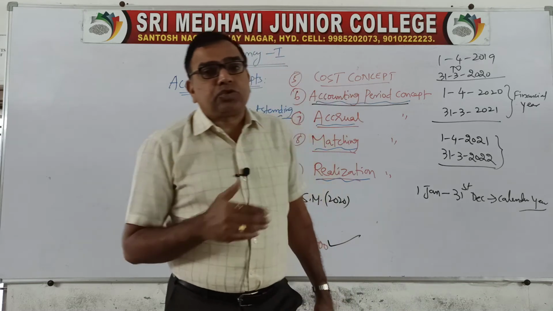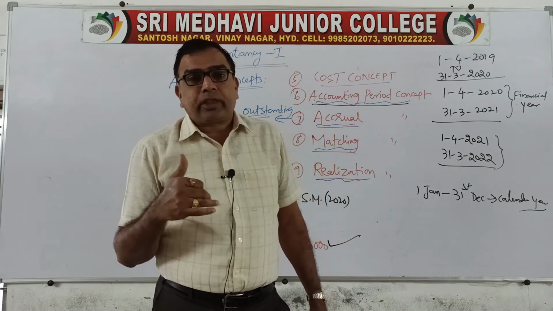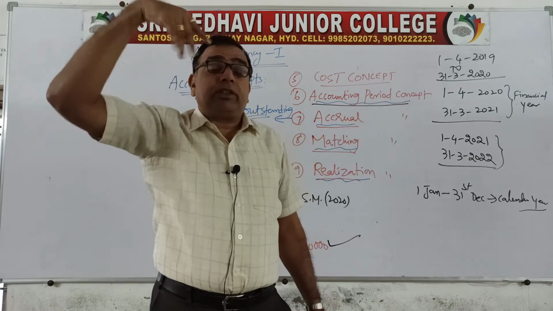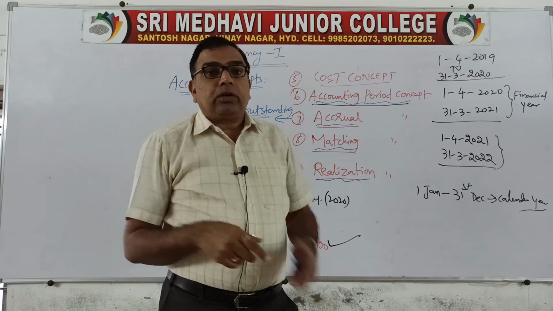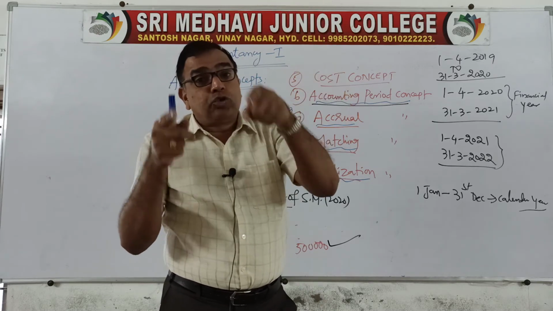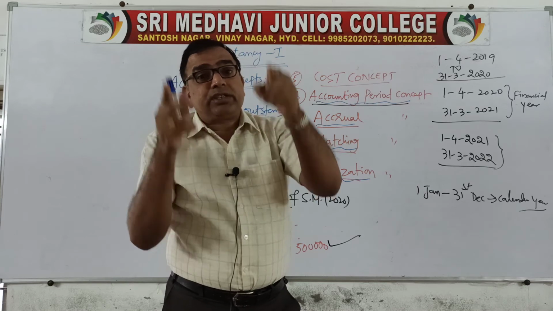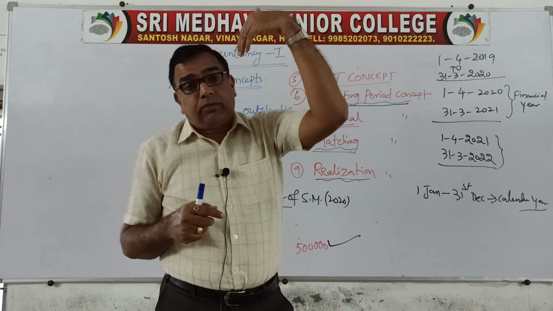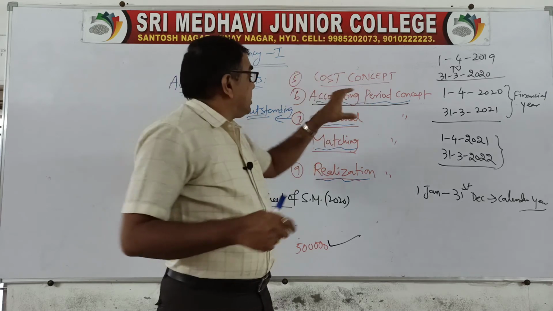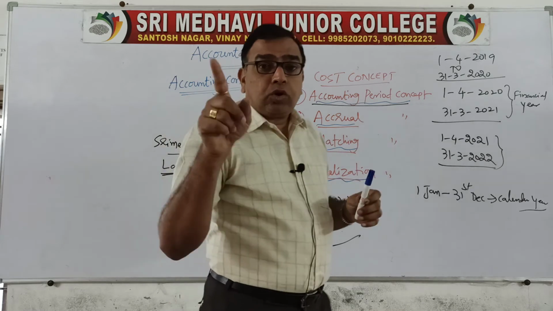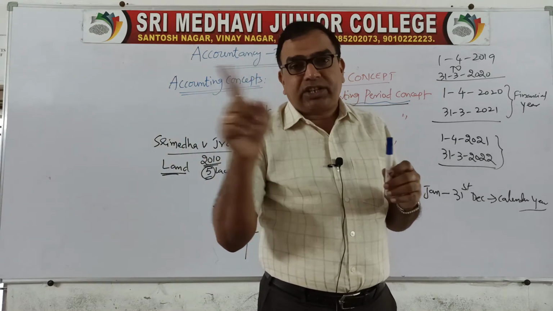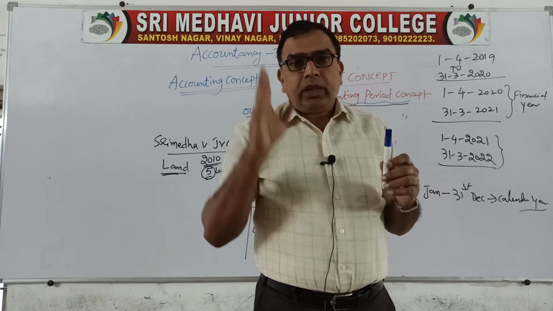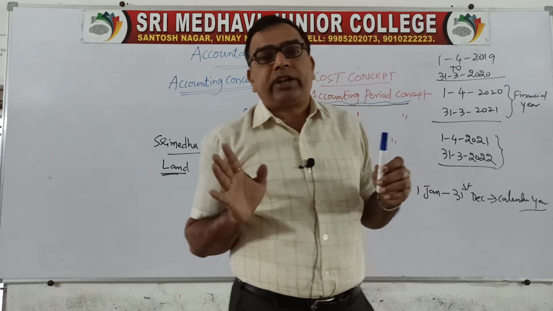For example, sometimes students join the college, but they don't pay the fees. 2020 fees they may pay in 2022. They postpone for 2 years. Though you pay at a later date, as you belong to the 2020 year, your fees is to be shown as income in the year 2020 only, not in the year 2021 at the time you pay. So this accrual concept says that don't give importance to the cash payment or cash receipt. You give importance to the occurrence of the transaction. If the transaction took place, you write the entry.